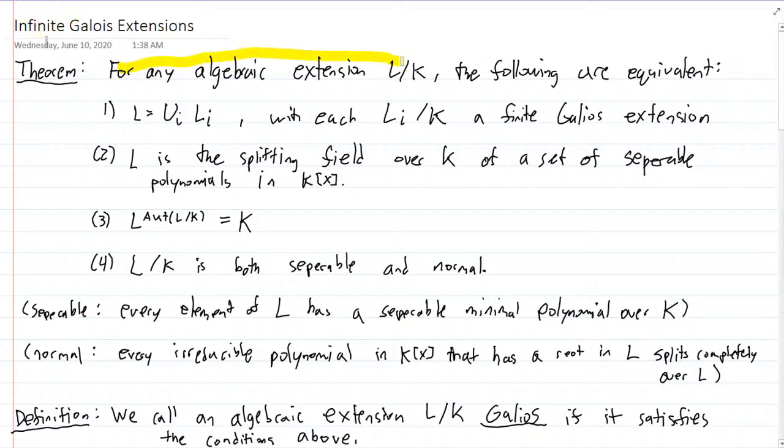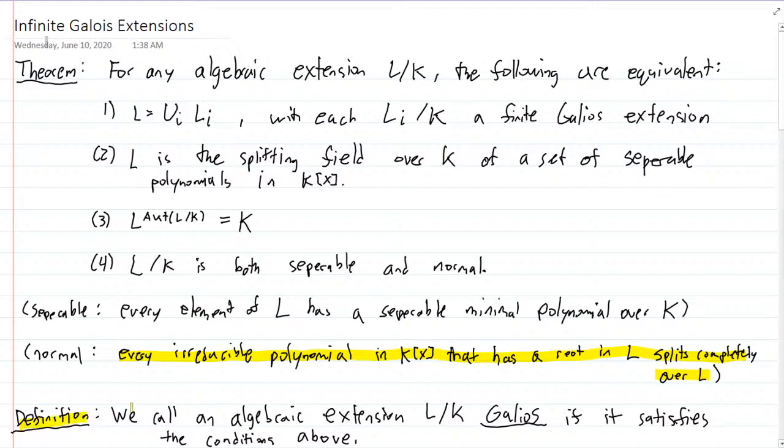For any algebraic extension L over K, the following are equivalent. 1. L is a union of finite Galois extensions, Li. 2. L is the splitting field over K of a set of separable polynomials in K[x]. 3. The fixed field of the automorphism group of L over K is K. And 4. L is both separable and normal. Remember, separable means every element of L has a separable minimal polynomial over K, and normal means every irreducible polynomial in K[x] that has a root in L splits completely over L.